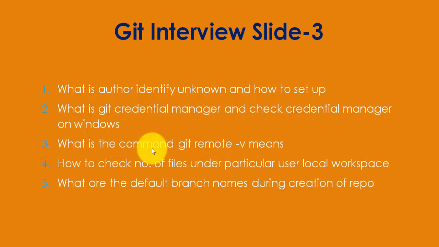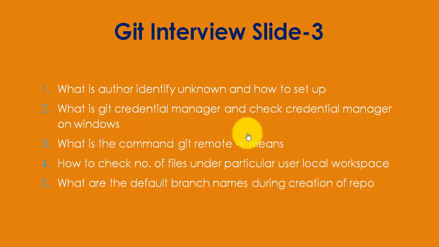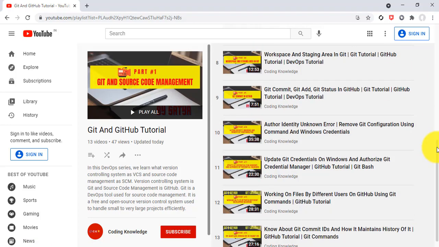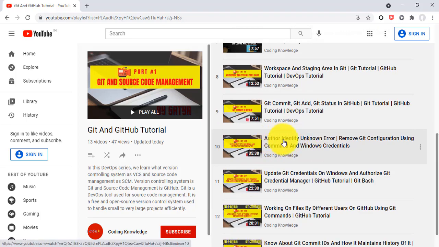Now go to my Git interview slide 3. This is the final slide. What is author identity unknown and how to set it up? I have already made a video for this. If I go here to my channel, you can see the video part 10. I already made a video on what the author identity unknown error is and how to remove the git configuration using a command.